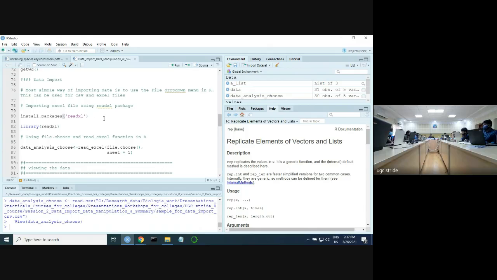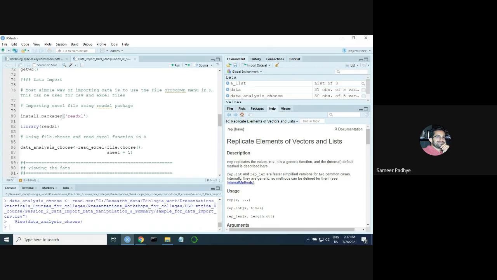So the function to use in R for any package is called install.packages. In the parenthesis, again in single or double quotes, you tell the name of the package you want to install. Here we are installing this package called readxl. What does readxl do? It basically helps you import Excel files, because core R packages don't have the functionality to import Excel files in the R environment.